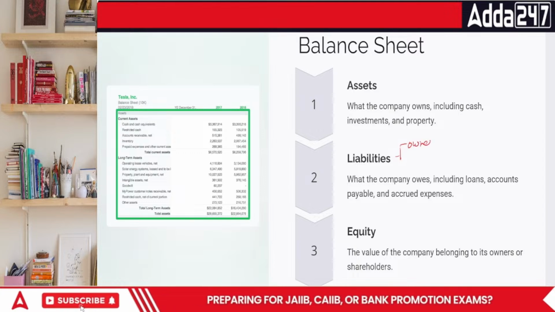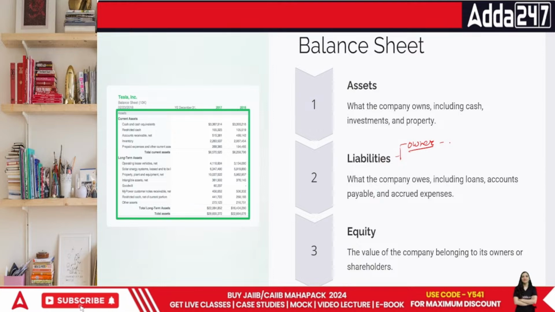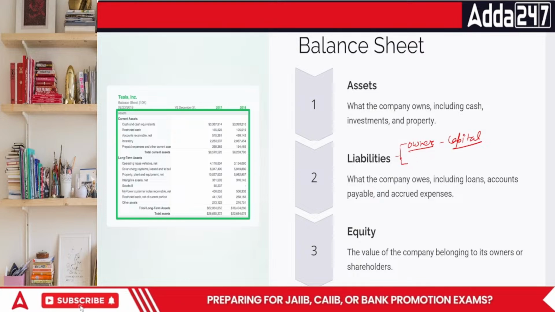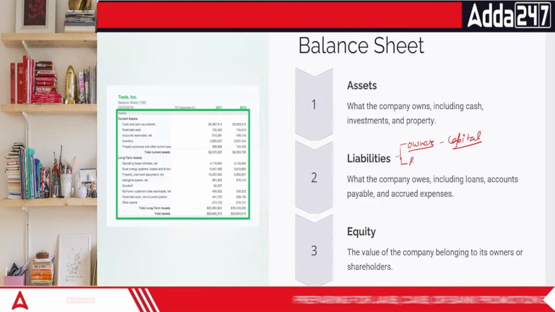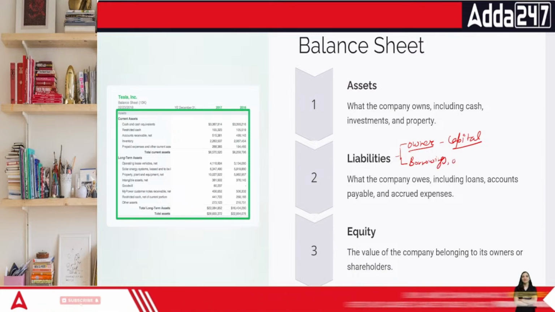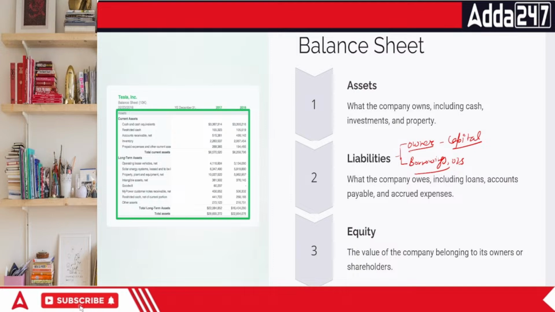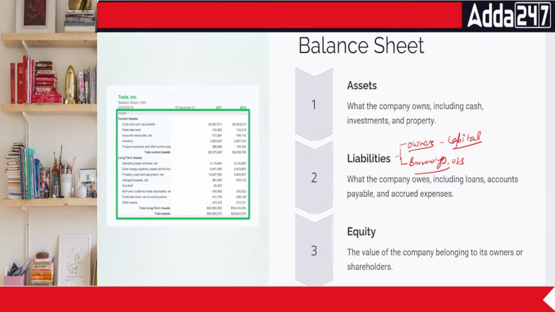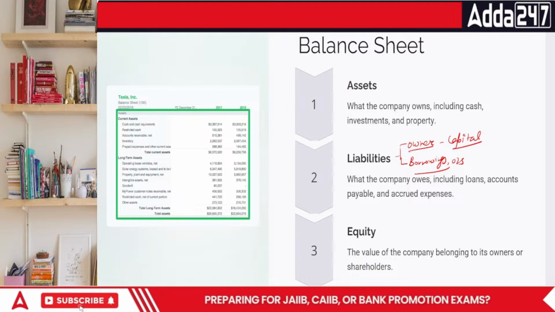The money that the business owes to the owner of the organization is called capital, because the owner puts his personal money into it. If someone else gives money, they are called borrowings, outstanding expenses. This is someone else's money being in the business as a liability. So this can be your loans, any money that you're supposed to pay, or even the outstanding expenses.